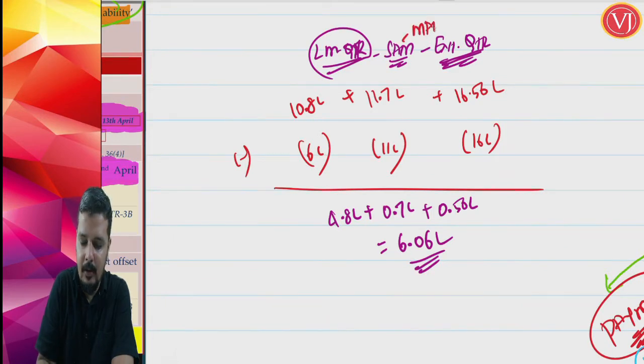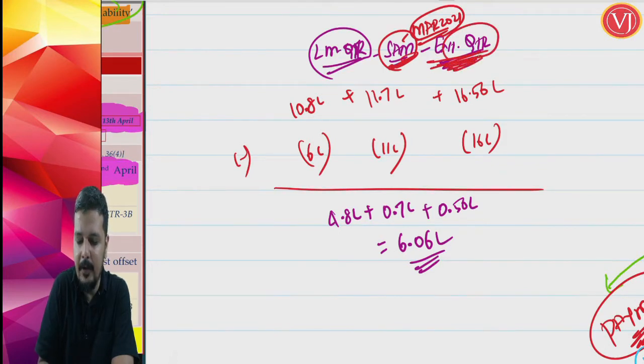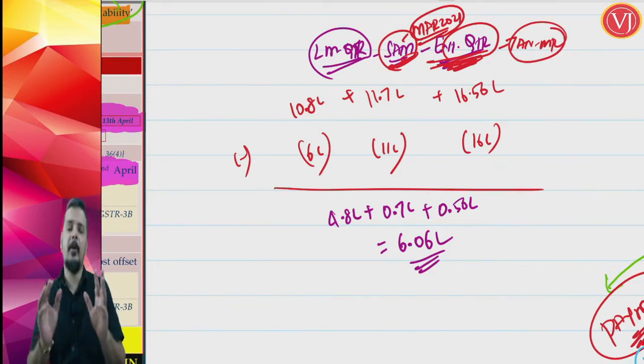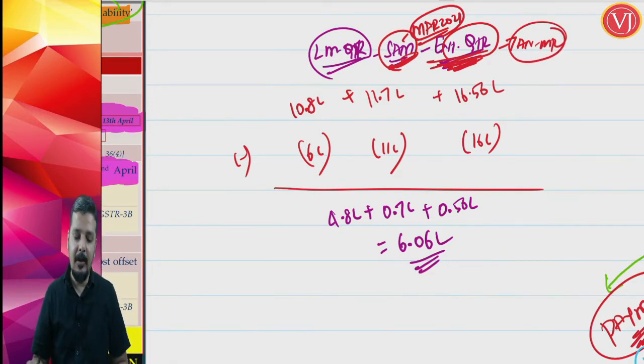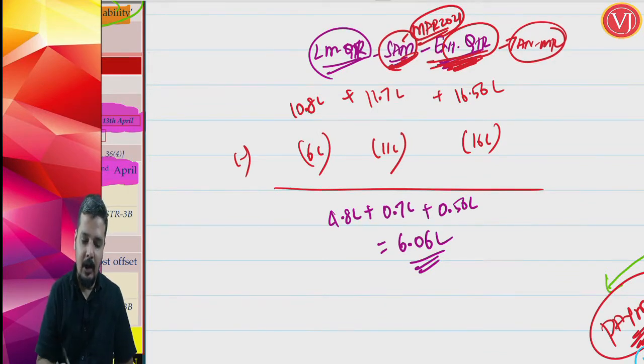when you are talking about March 2021, you will be going only for self-assessment method, but not only for March 21, you will do it for the entire quarter. You will do from Jan to March quarter, you will do for the entire quarter, and you find that finally you have to pay only 6.06 lakhs. But how much amount you have already paid? Already you have paid 3.5 lakhs plus 3.5 lakhs, already you have paid 7 lakhs.